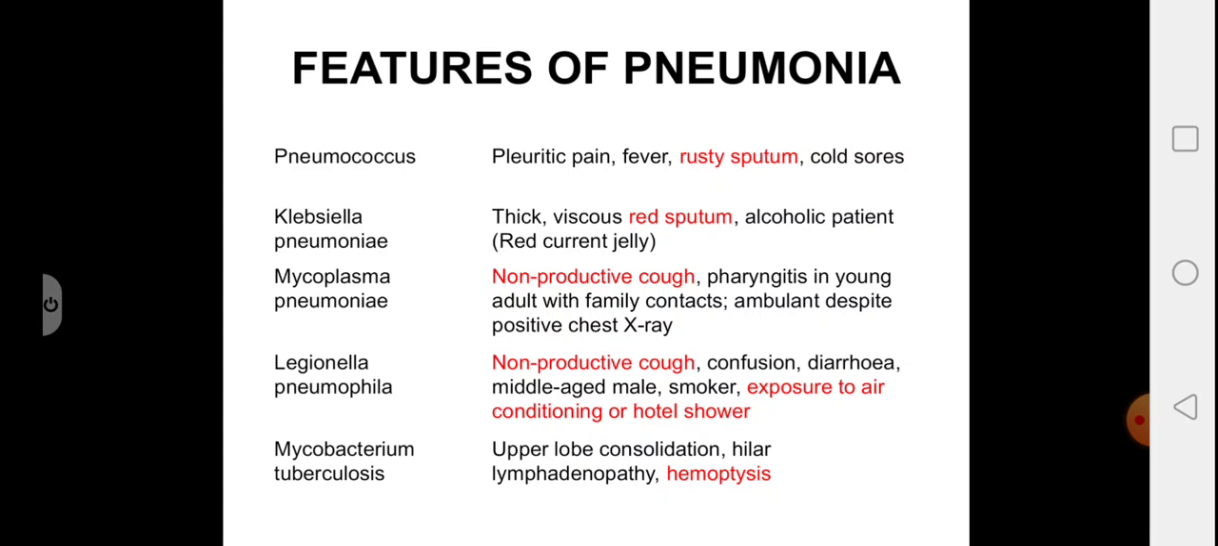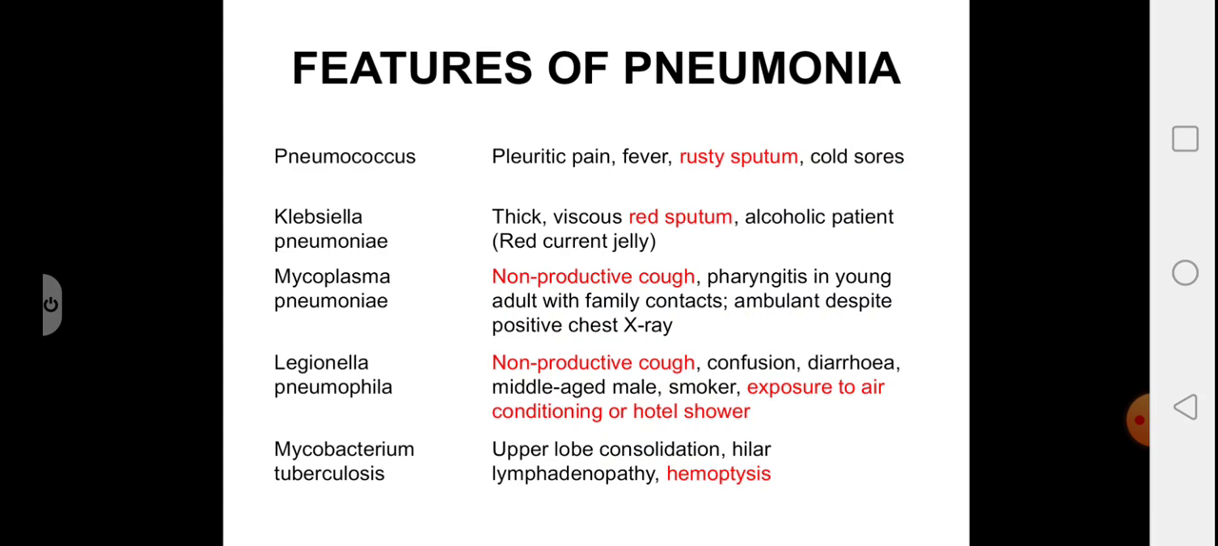Looking at the features of pneumonia, when pneumococcus causes pneumonia, the features include pleuritic pain and the sputum is rusty in color. The pneumonia caused by Klebsiella pneumoniae shows a red currant jelly sputum. The sputum is very thick, viscous and red in color. It's usually seen in alcoholic patients, this infection with Klebsiella.